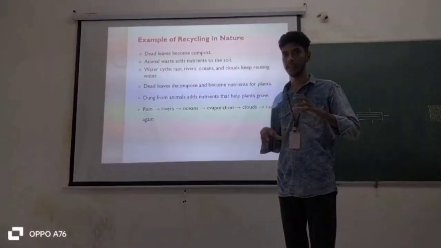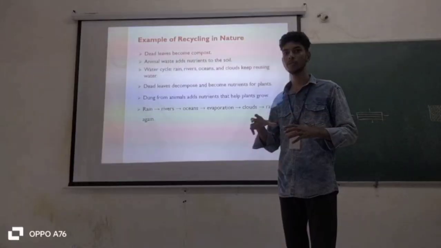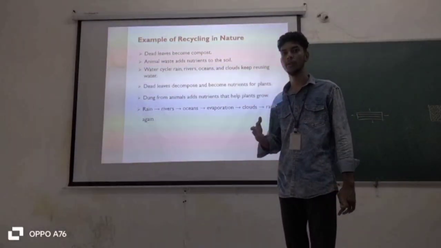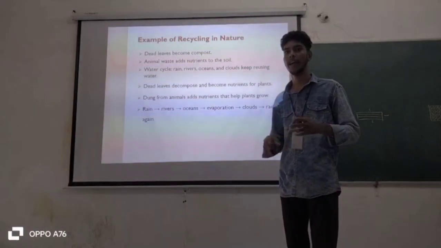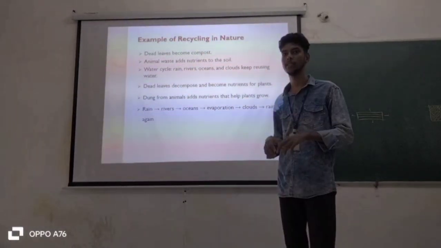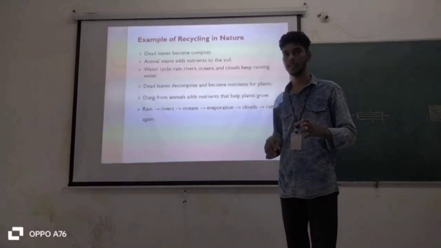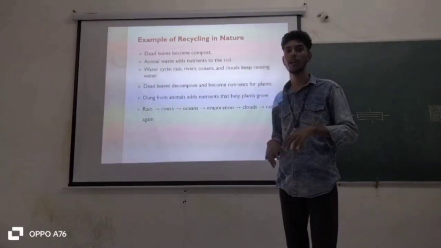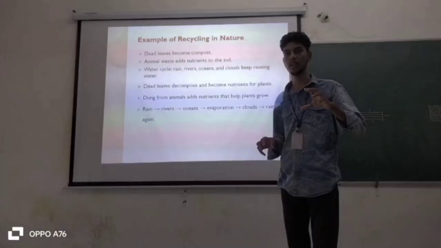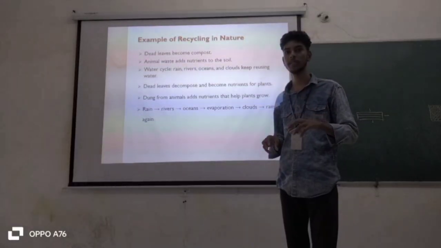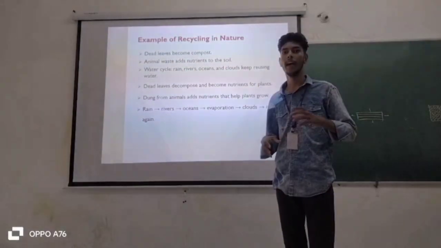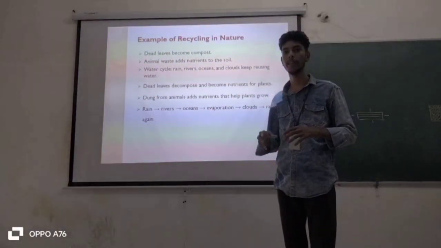Dead leaves give compost, like gobar, and give nutrients to the soil. Next, animal waste adds nutrients to the soil. Animal waste is waste, but never wasted. Then the water cycle: rains, rivers, oceans and clouds keep reusing the water. Dead leaves decompose and become nutrients for the plants, and dung from the animals adds nutrients to help the plants grow.